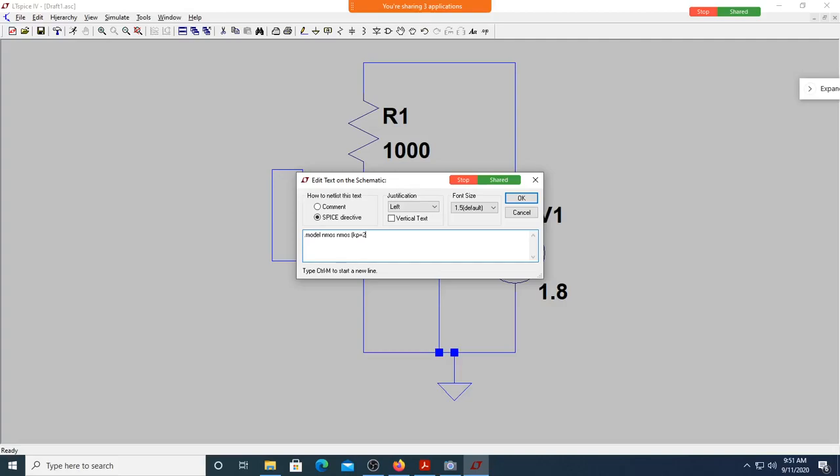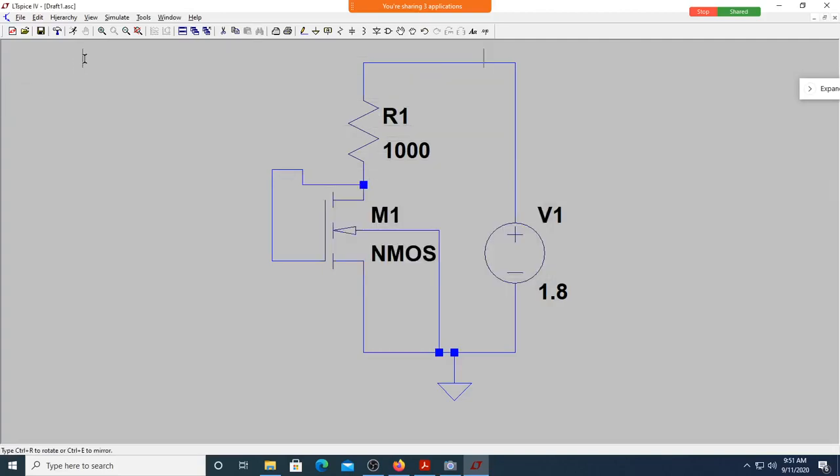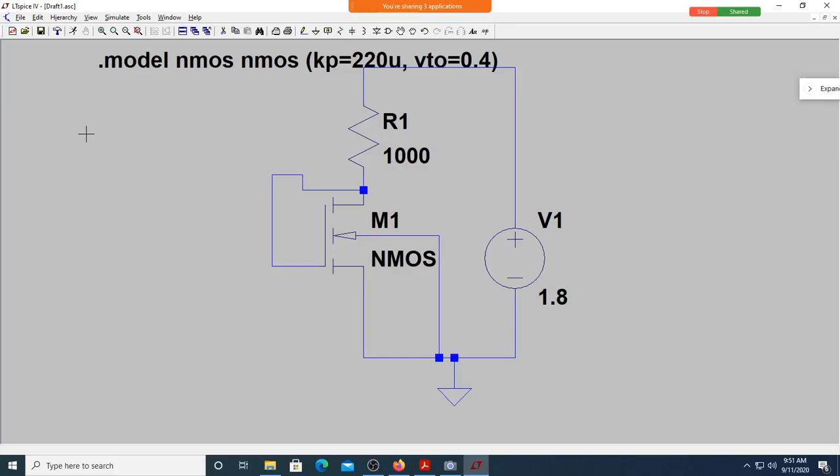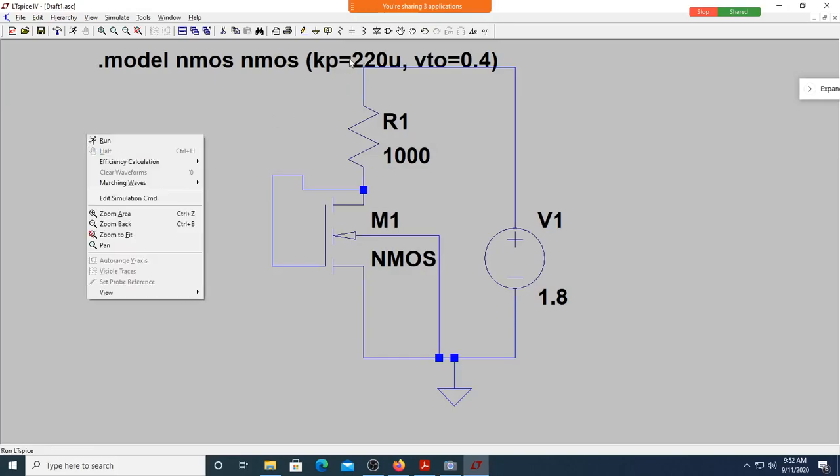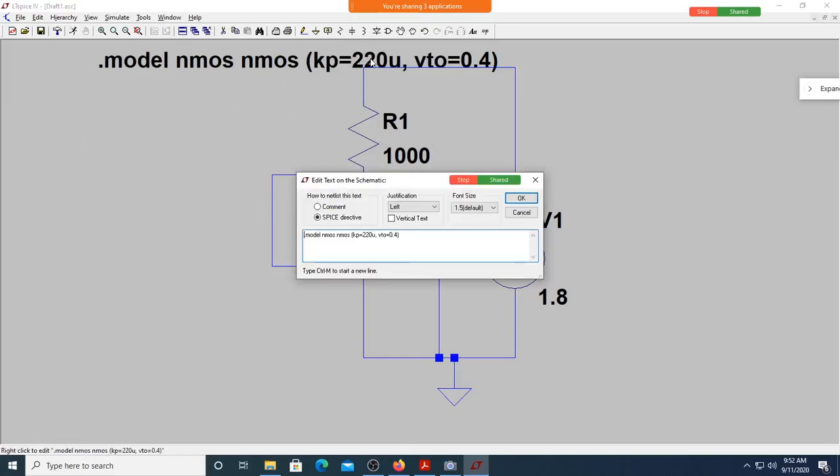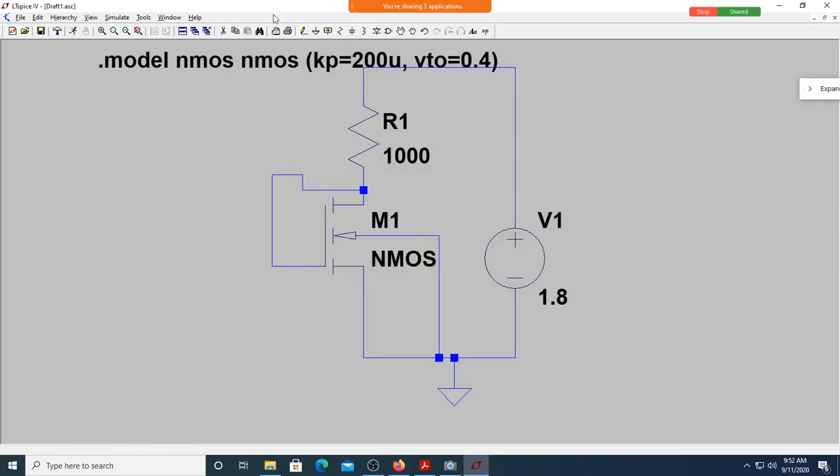KP is equal to 200 U comma VTO is equal to 0.4. Close the parenthesis. I'm done with the model specification. Oh, this is 200, I made it 220. Let me make it 200.